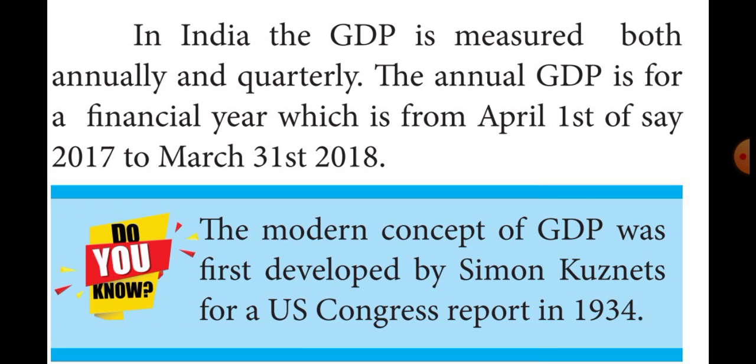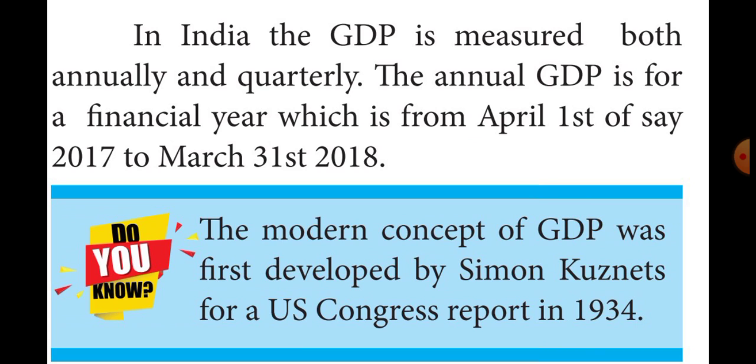The first quarter is April, May, June. The second quarter is July, August, September. The third quarter is October, November, December. The fourth quarter is January, February, March.